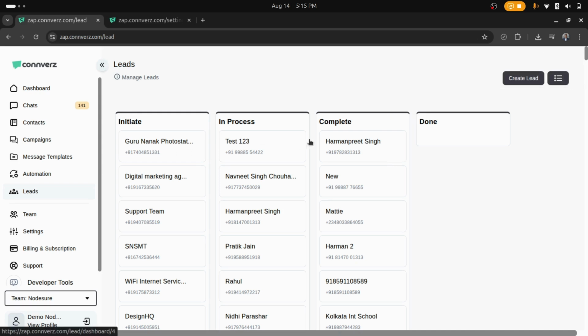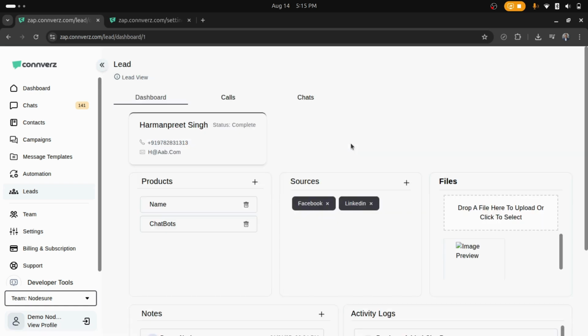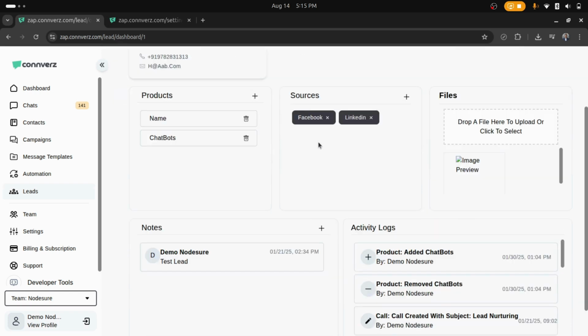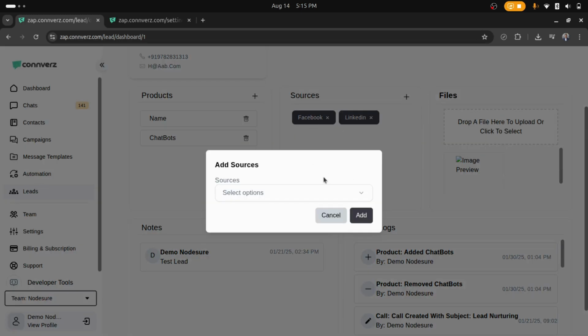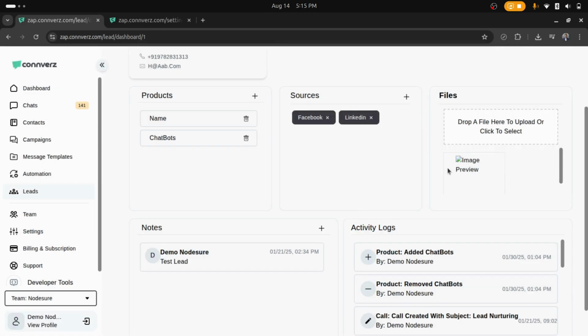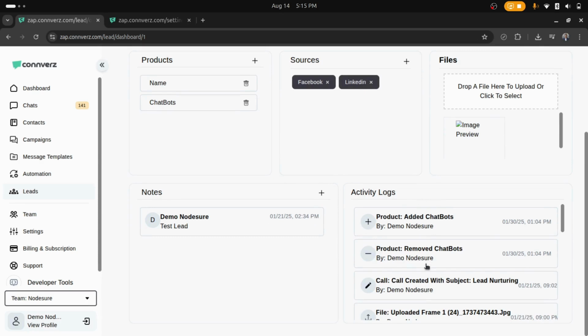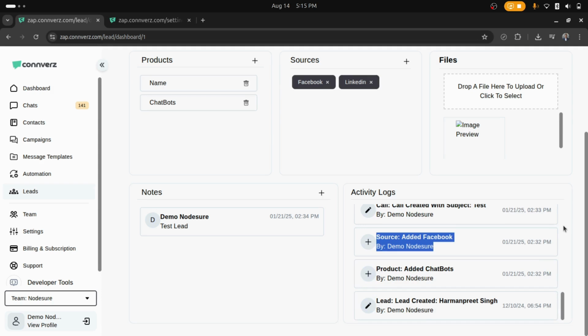And once we click on a particular lead, let's say this one, we will go into the management section. Here we can add products which we have associated with this particular lead. We can add the sources which is associated with this particular lead, like where did this lead come from and things like that. Here we can add the activity log where we can see that what all has been happening with this particular lead.